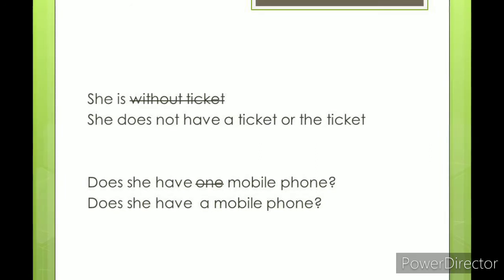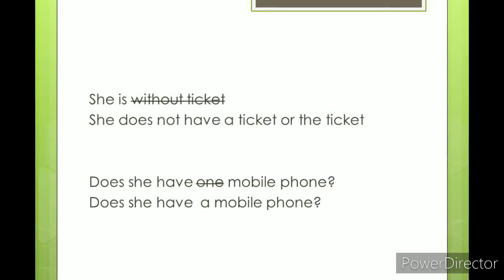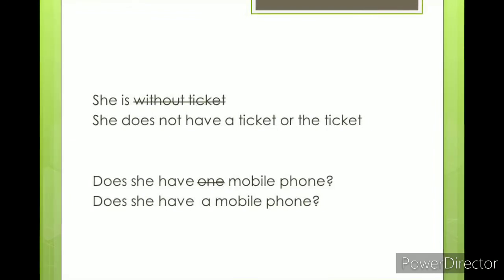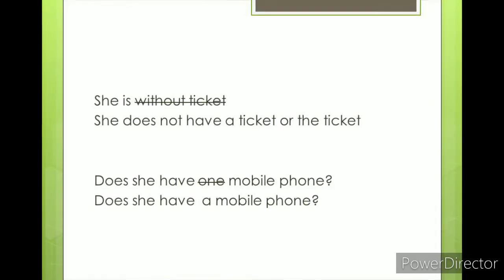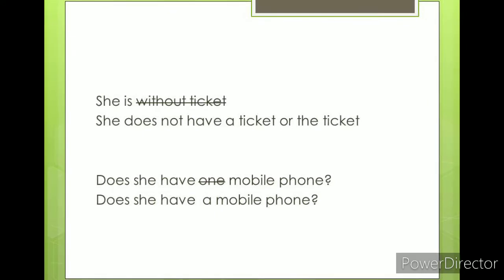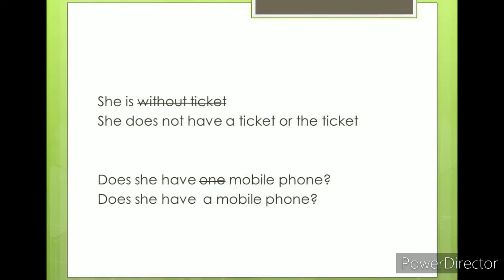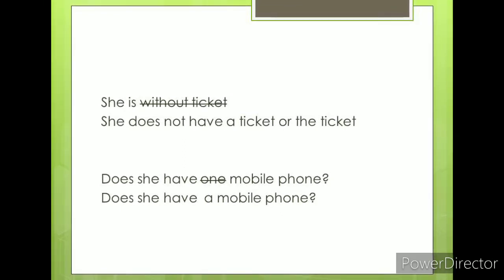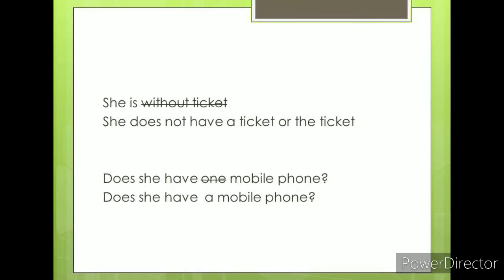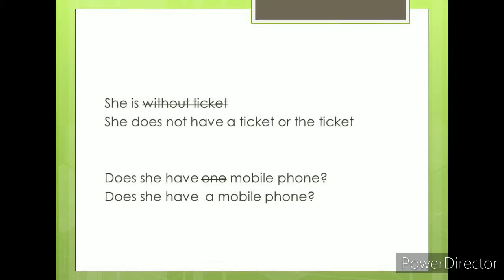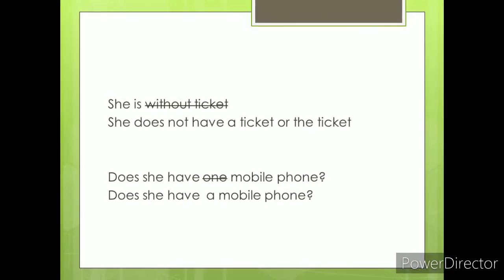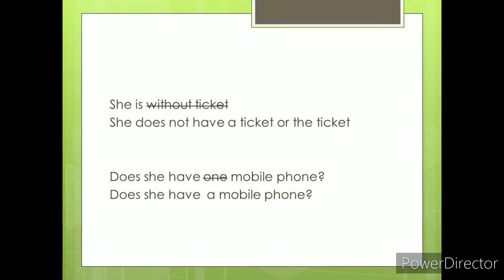She is without ticket is a wrong sentence. It should be written as she does not have a ticket, or she does not have the ticket. All countable nouns in the singular require an article, either a, an, or the. You cannot say she is without ticket. Instead, you should say she doesn't have a ticket or the ticket. Does she have one mobile phone? It is like, does she have a mobile phone?